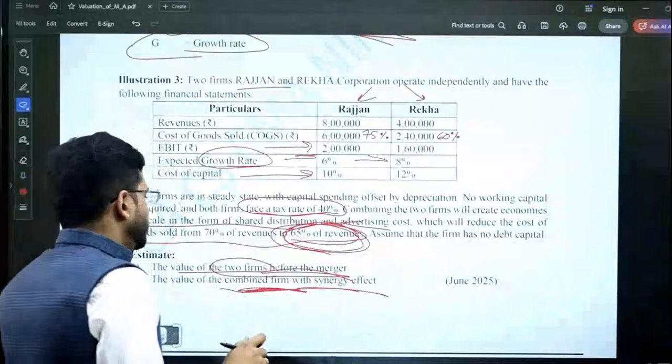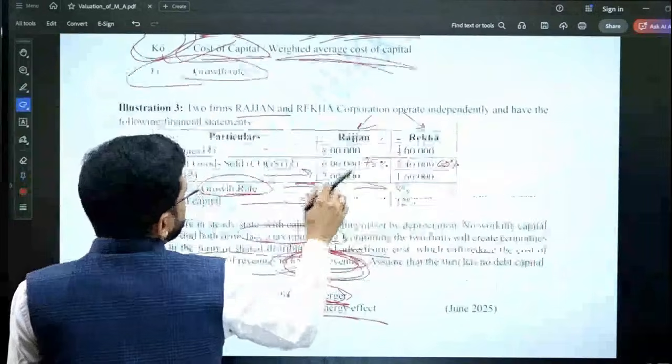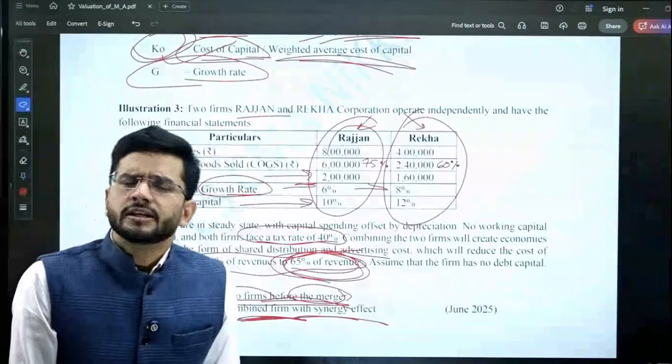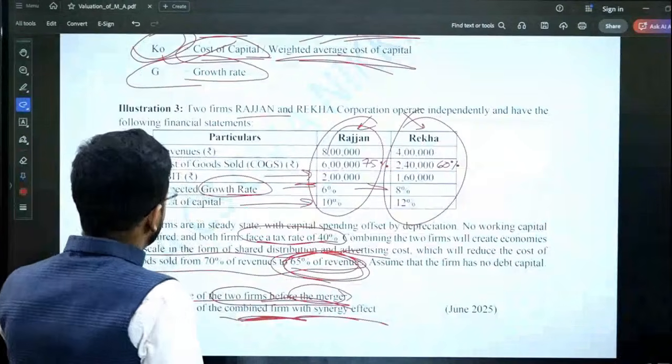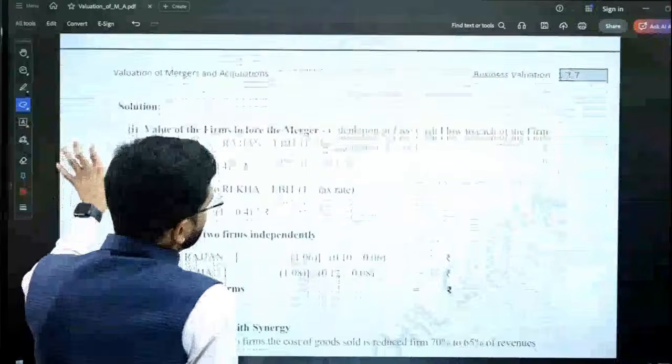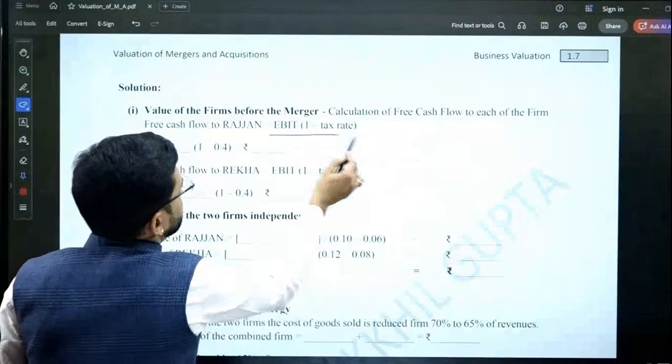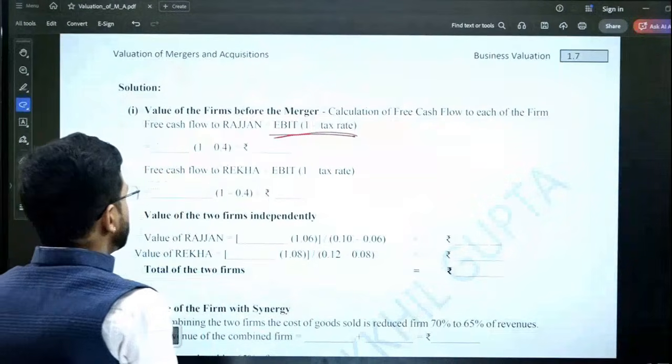So guys, to compute the value of the firm before merger, it's very easy. We just use the individual data to compute the individual value. Let's first do the first part, because it is very easy. The calculation of free cash flow will be EBIT into 1 minus tax rate.